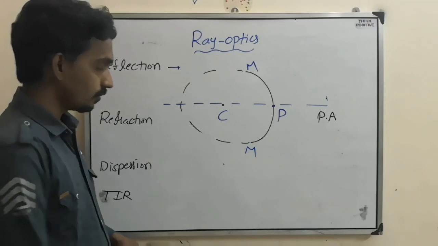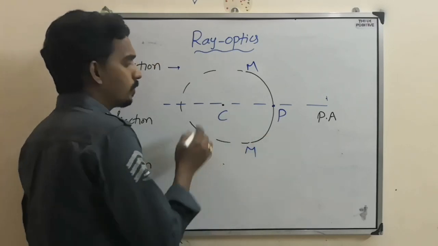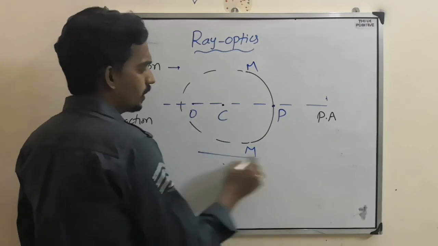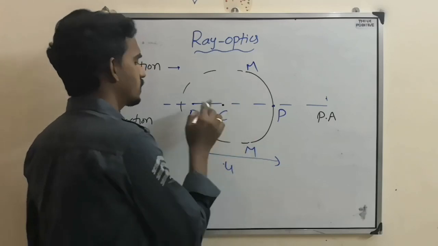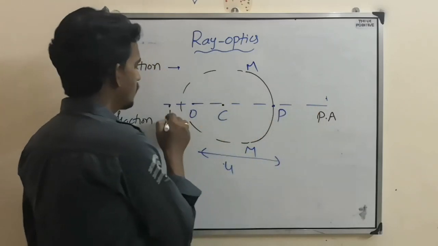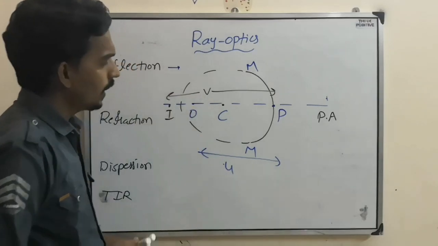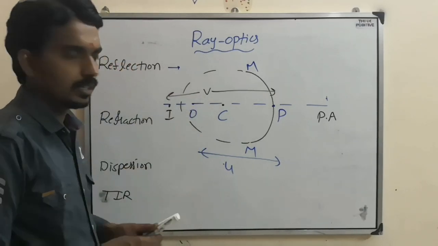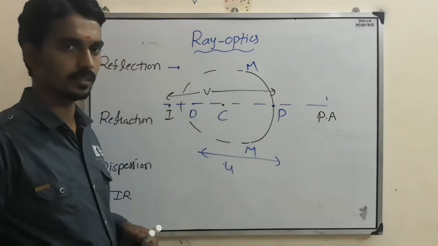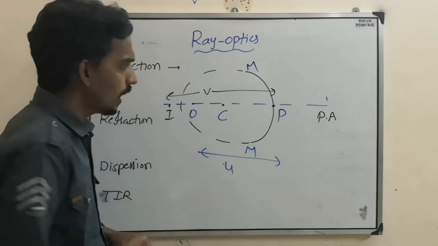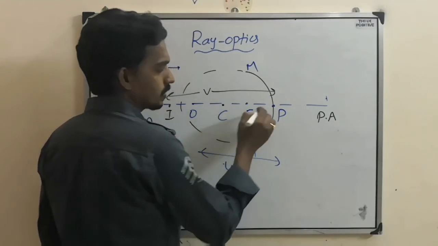Now here, if there is an object at any particular point, the object distance we call u, and the corresponding image distance, somewhere here, anywhere, we represent with v. Whenever you consider any spherical surface, these are the things common. And here the midpoint between center and pole is called the focus.